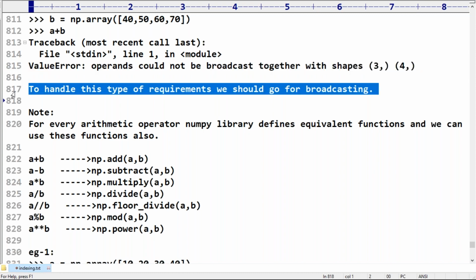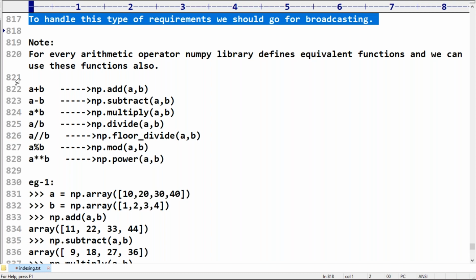To handle this requirement, we should go for broadcasting. Do you remember? Yes, I told already. So I want to perform arithmetic operators between two arrays of different sizes, different shapes, different dimensions. Is it possible or not? Yes, friends, that is possible just because of the broadcasting concept.